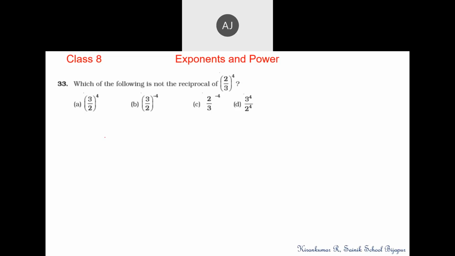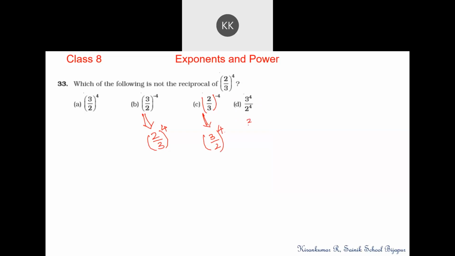If I observe this, when a positive power has to be made, it becomes (2 by 3) to the power positive 4. For this, option C. Should I consider this within the bracket? Suppose I consider it within the bracket, the reciprocal is (3 by 2) to the power 4.